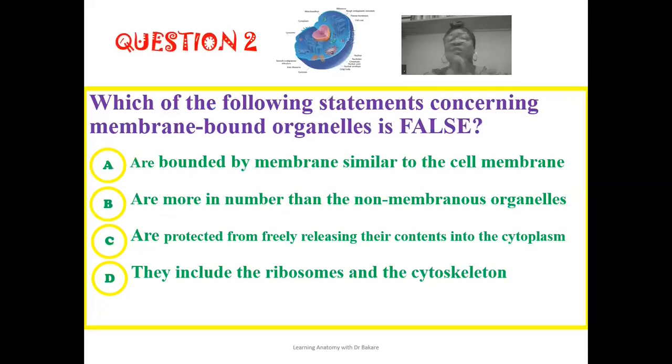The second question reads: which of the following statements concerning membrane-bound organelles is false? The correct option here is that they include the ribosomes and also the cytoskeleton. These two cell organelles are non-membrane-bound organelles because they are not seen to be enclosed or covered by a membrane.